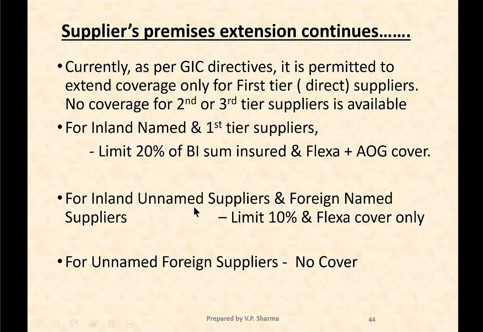For inland unnamed suppliers as well as for foreign named suppliers, the limit is 10% and cover is restricted to Flexa only. For unnamed foreign suppliers, no cover can be granted.